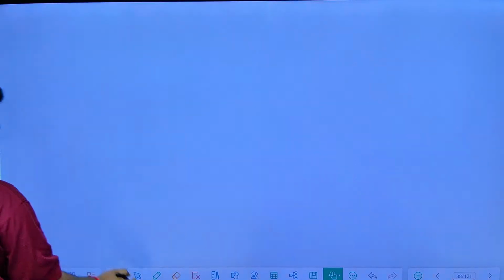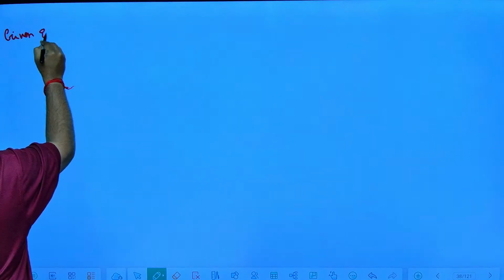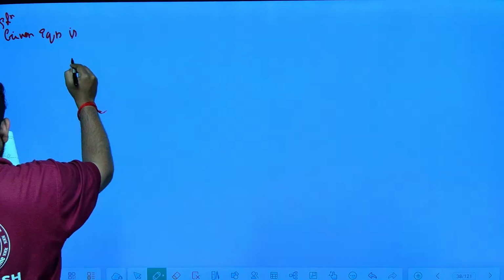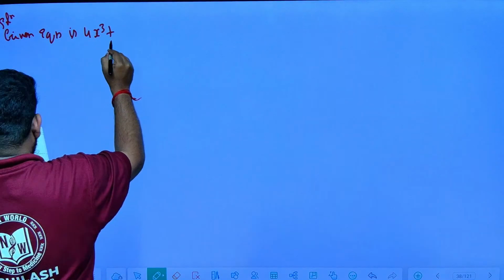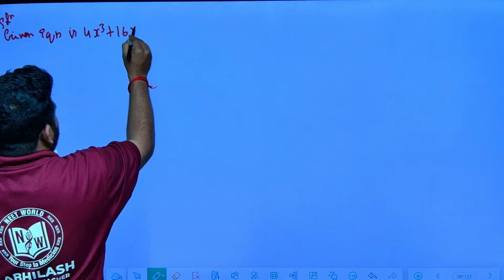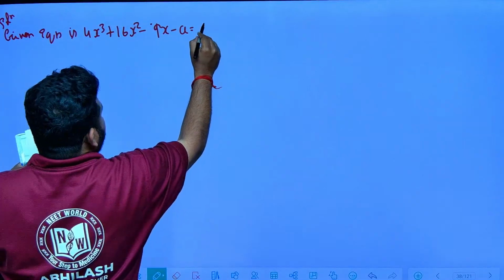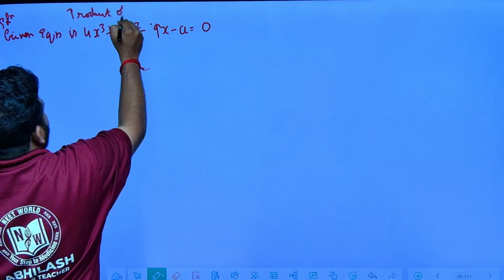See here. They were given the equation. Let me take the given equation. I am writing the solution directly. Given equation is 4x cube plus 16x square minus 9x minus a is equal to 0. They are telling the product of roots. Product of roots is what?